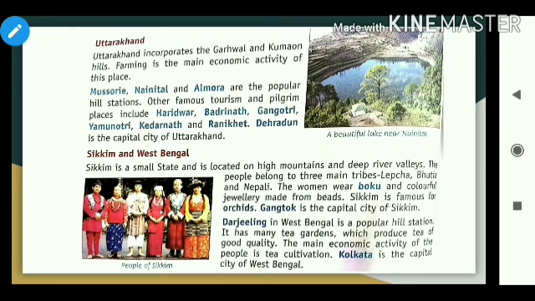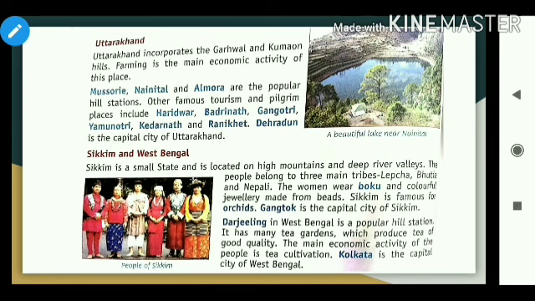Other famous tourism and pilgrim places include Haridwar, Badrinath, Gangotri, Yamunotri, Kedarnath and Ranikhet. So these are the famous tourism and pilgrim places.